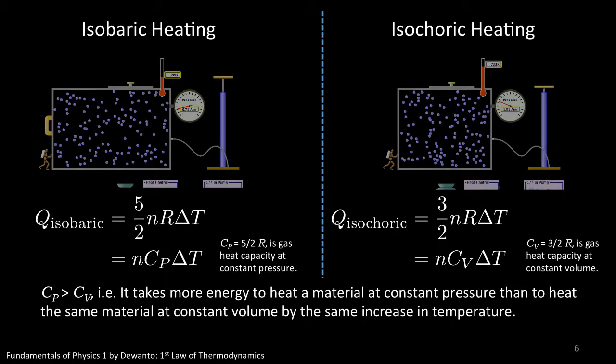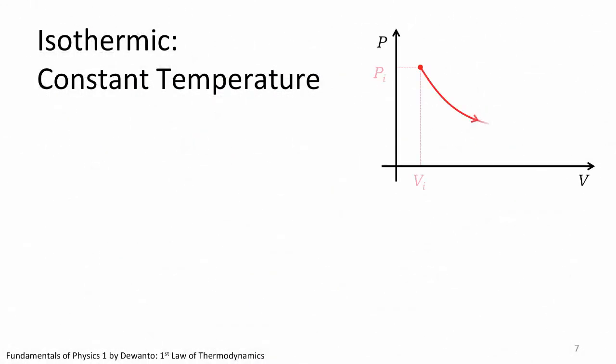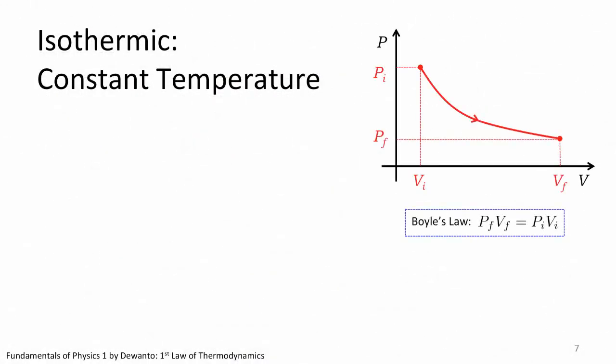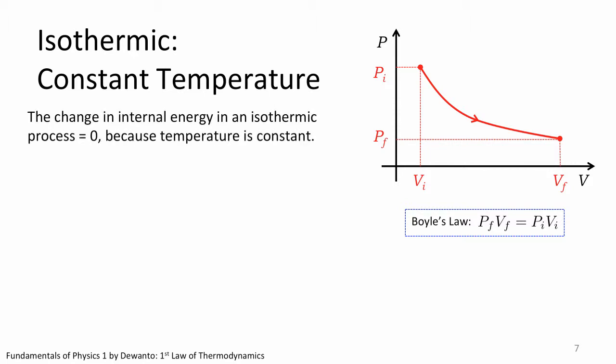Lastly, we have isothermic, a thermodynamic process whereby temperature is kept constant, whose PV diagram is shown here in accordance to Boyle's law. Because the process involves no change in temperature, that is to say, final temperature is the same as initial temperature, the change in internal energy is zero. Once again, remember that the change in internal energy only depends on the change in temperature. No change in temperature means no change in internal energy, full stop.